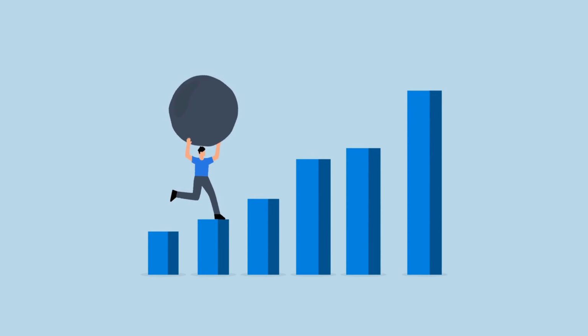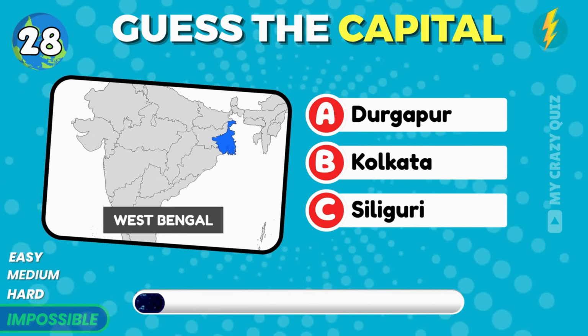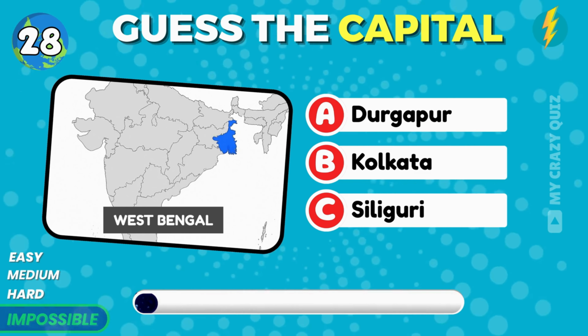Wow, you entered in the impossible level. Name the capital city of Uttarakhand. Dehradun. Get ready for next one. Name the capital of West Bengal. Time is very less. Answer quickly. Kolkata.